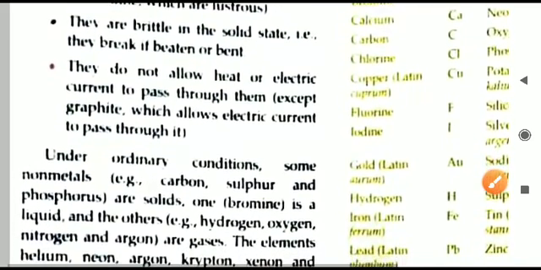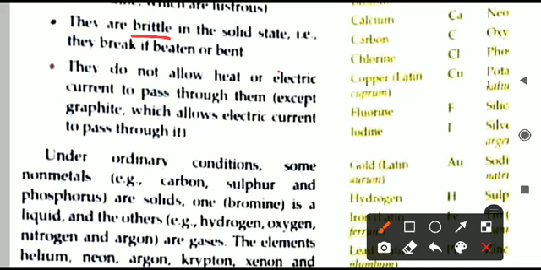They are brittle in the solid state. Brittle means they are weak. They can easily break. If they are hit by any object, easily they will break. You take a piece of coal and strike it with any metal object. If you strike, the coal will break into small pieces. So that is because it is brittle. You take pencil lead, easily it can break. Why is it so? Because it is brittle in nature. They can be easily beaten and converted into small pieces. We can break them into small particles easily.